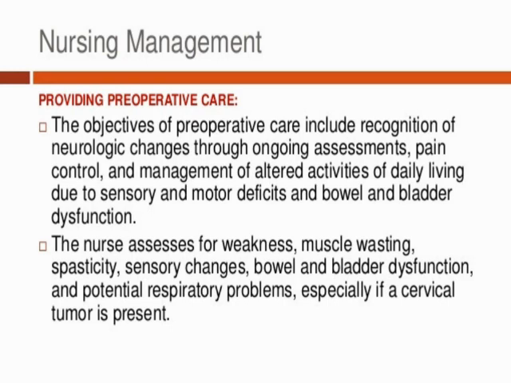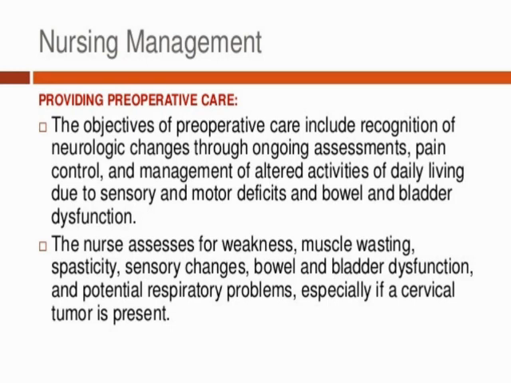Now the second thing is that the nurse assesses for weakness, muscle wasting, spasticity, sensory changes, bowel and bladder dysfunction, and potential respiratory problems, especially if a cervical tumor is present. This is also a very important assessment before intraoperative care.